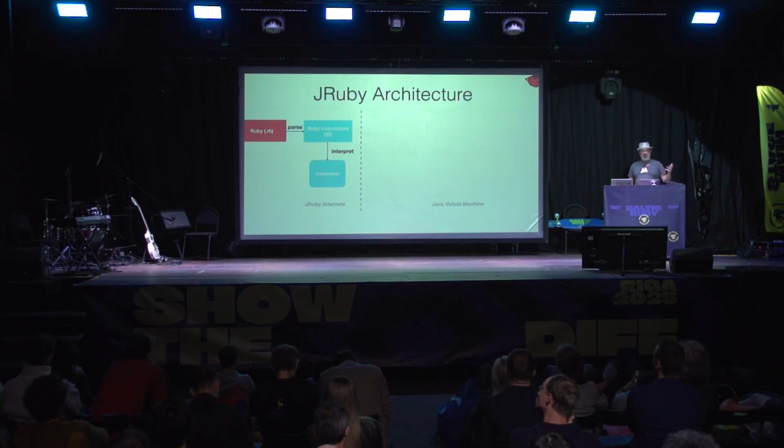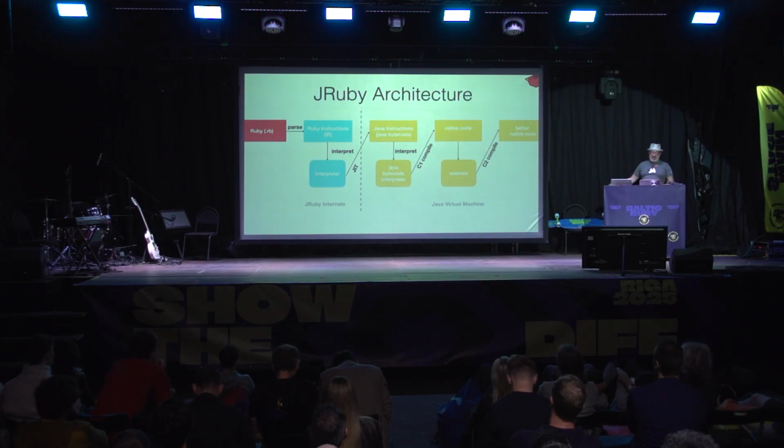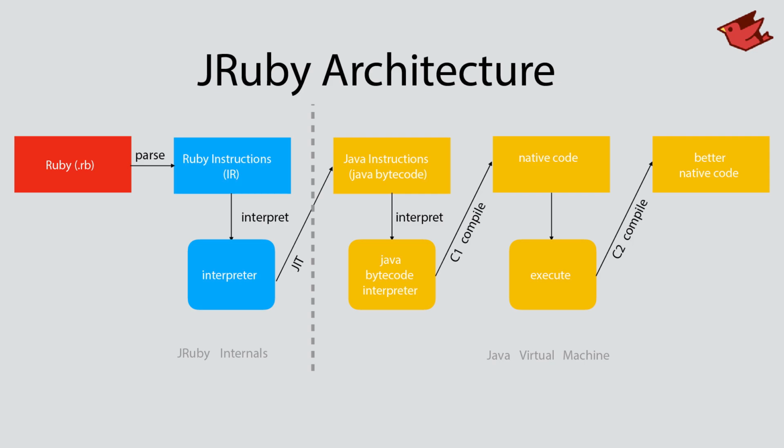Once we find code that's hot enough, a method that's been called many times or is being hit very hard, then we turn that into JVM bytecode. We pass that to the JVM, and then the JVM basically continues on from there with a similar sequence. It interprets the bytecode for a while, profiles the code, figures out how to optimize Ruby, and then turns it into native code at the end.